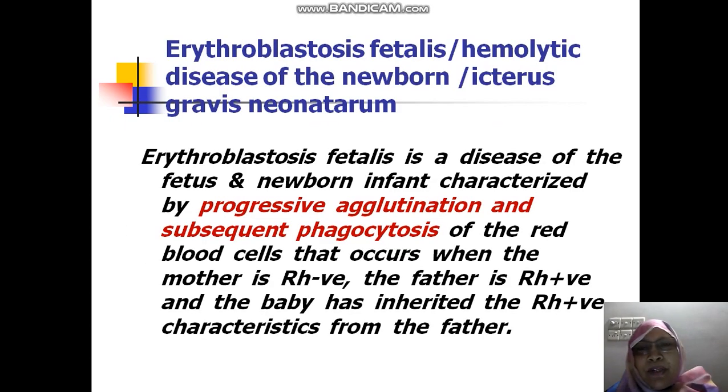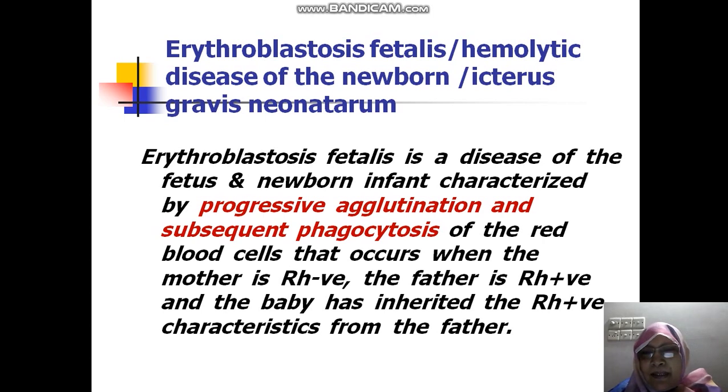So another important example of Rh incompatibility is erythroblastosis fetalis. It is also known as hemolytic disease of the newborn or icterus gravis neonatorum.